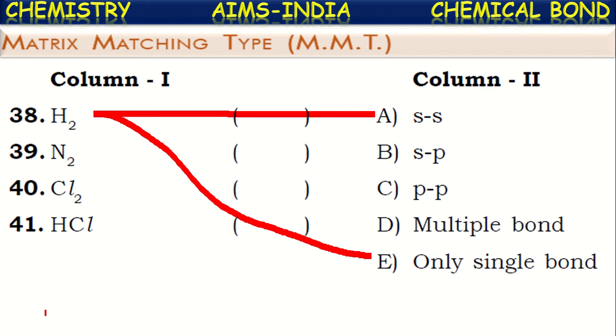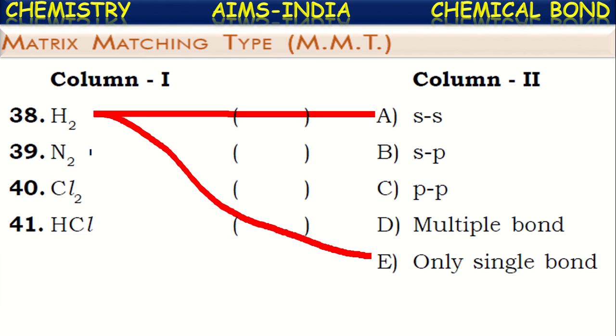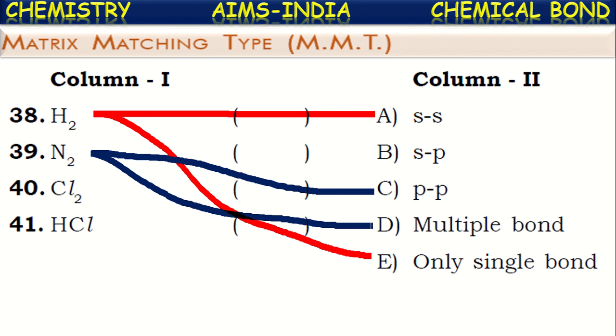If you see another molecule, nitrogen, the p orbitals of two nitrogen atoms overlap each other, and thus result in pp overlapping. This nitrogen molecule has a multiple bond, a triple bond.